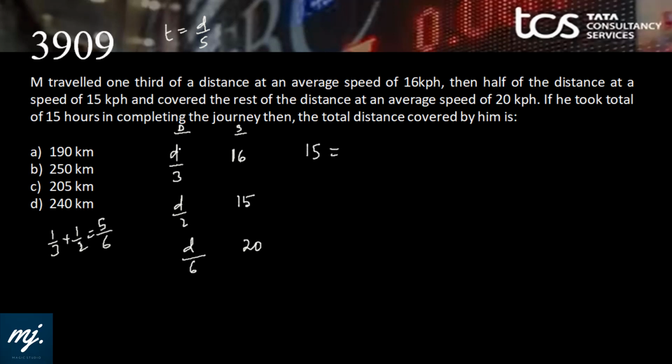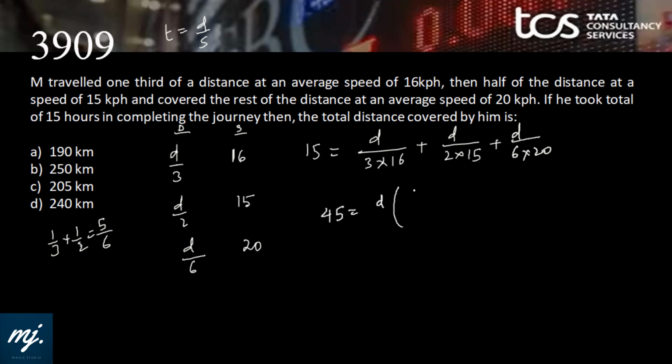We can say 15 hours equals d1 by s1, that is d by 3 into 16, plus d by 2 into 15, plus d by 6 into 20. 3 common we can take. So 15 into 3 would be 45. So that would be d common, 1 by 16 and 1 by 3 gone, 10 plus 1 by 3 gone, 40. Okay. So 45 equals d.